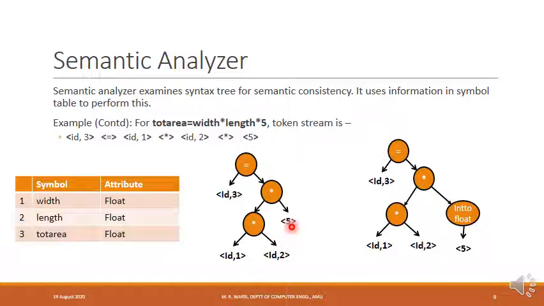So I would like to convert integer to float so that both operands to this multiplication operator become float. Now to this integer we are applying an operator that converts integer to float. Now both operands to this multiplication become float. So this syntax tree gets modified to this by the semantic analyzer when it examines the syntax tree for semantic consistency.